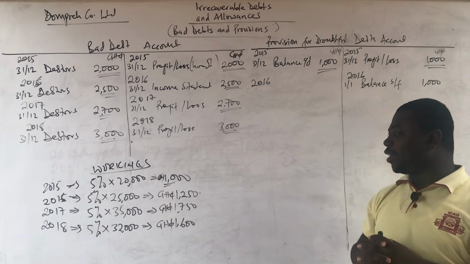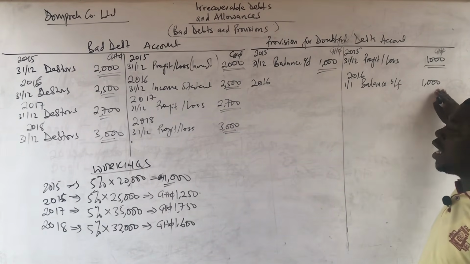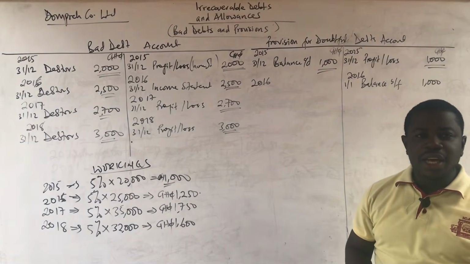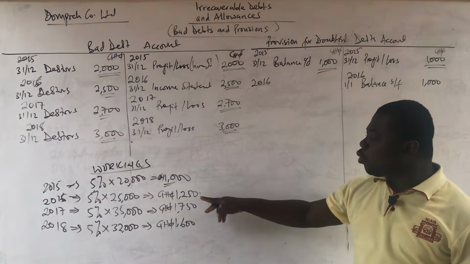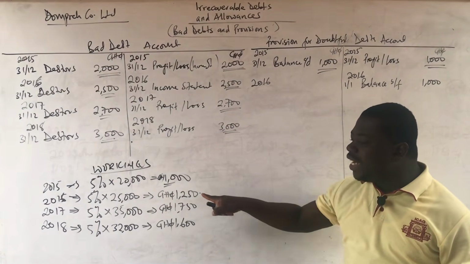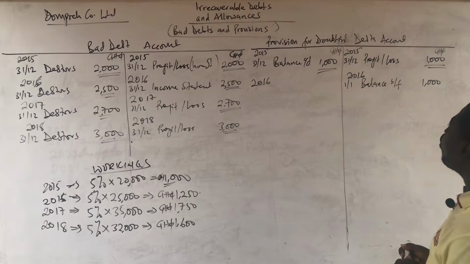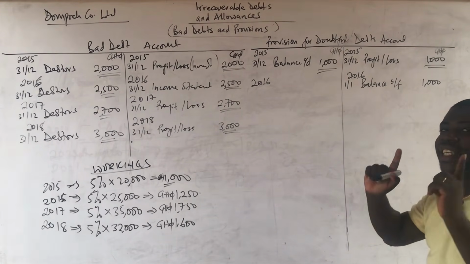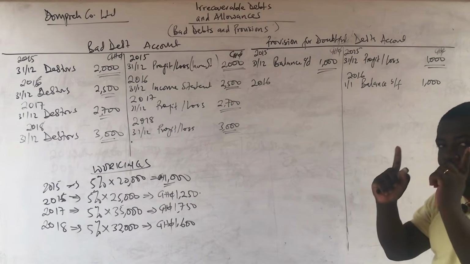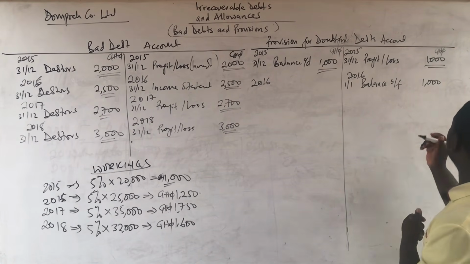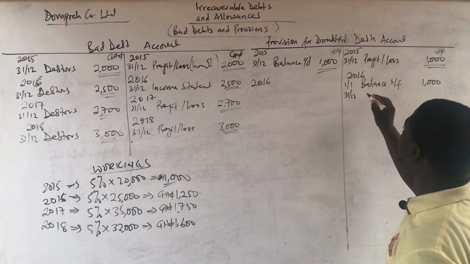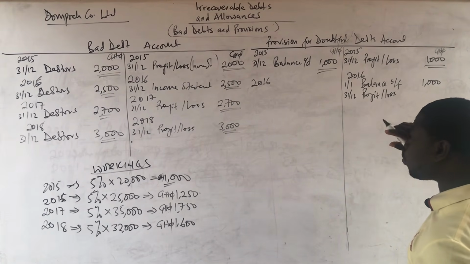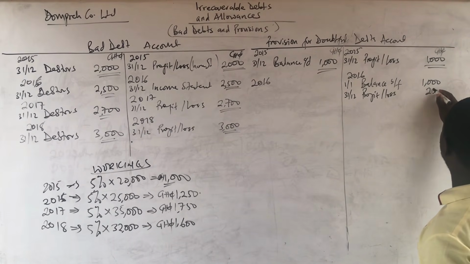This is where the issue comes in. We already have a balance from last year of 1,000. This year we have 1,250. We are only interested in the increase. So was there an increase or a decrease? Yes, there is an increase of 250. So when you come into the account for profit or loss, you only record the increase. I repeat, record only the increase. So you are going to, on the last day of the year, 31st December, profit or loss or income statement, if you choose to call it that, you are going to record 250.